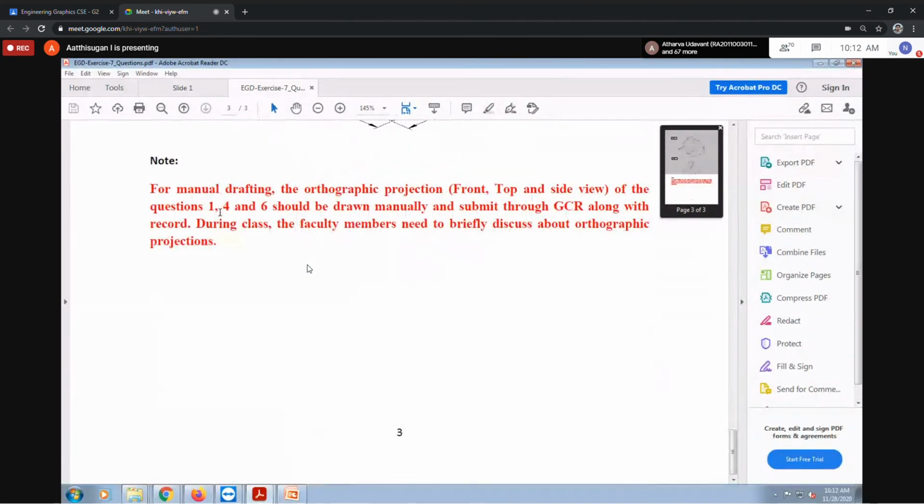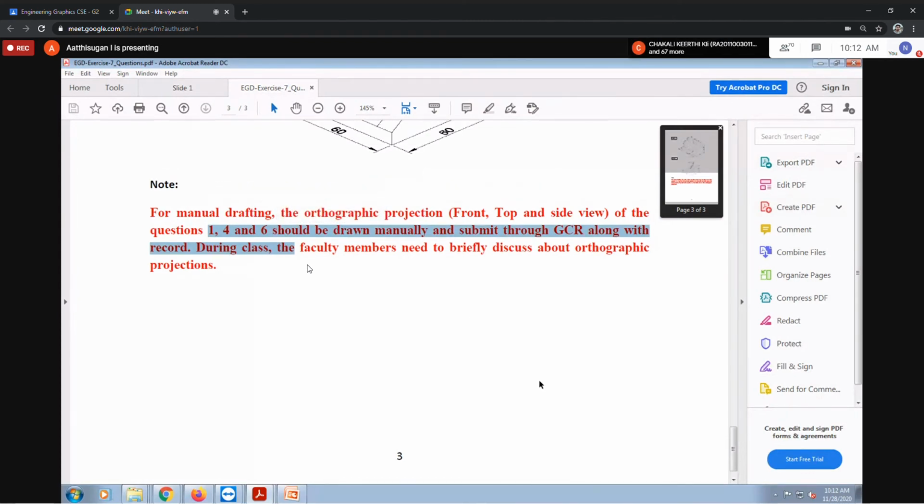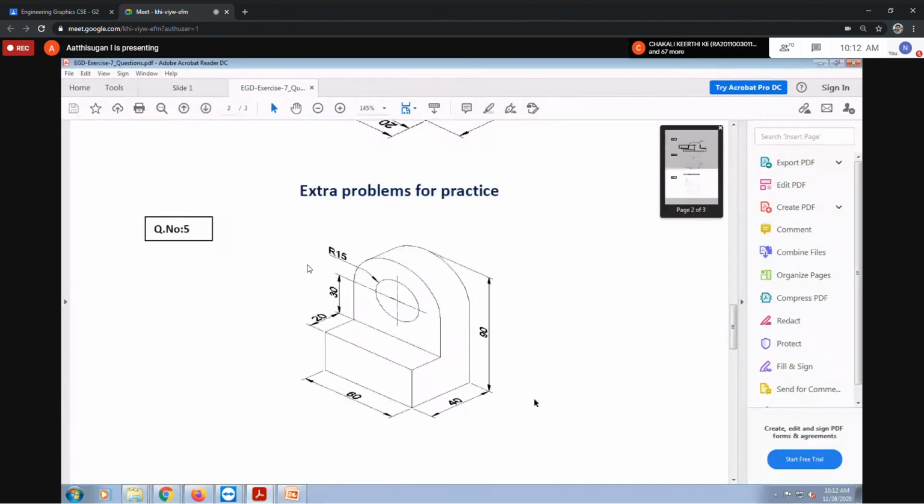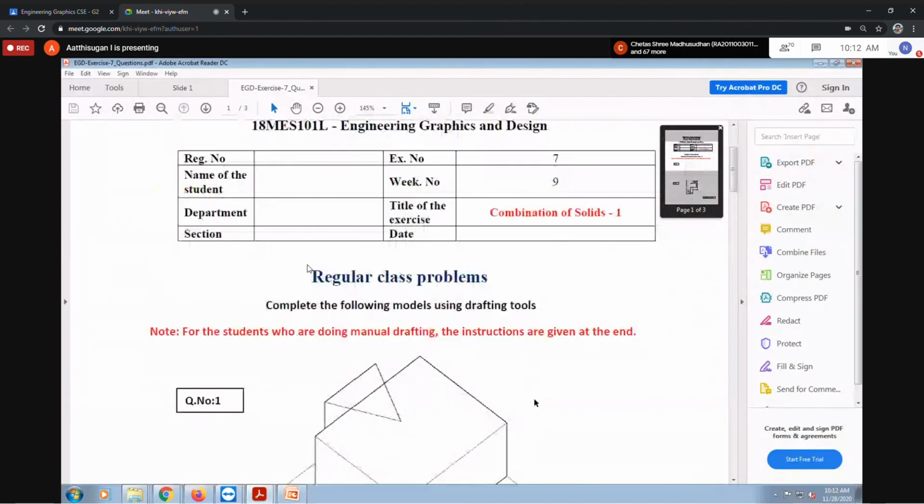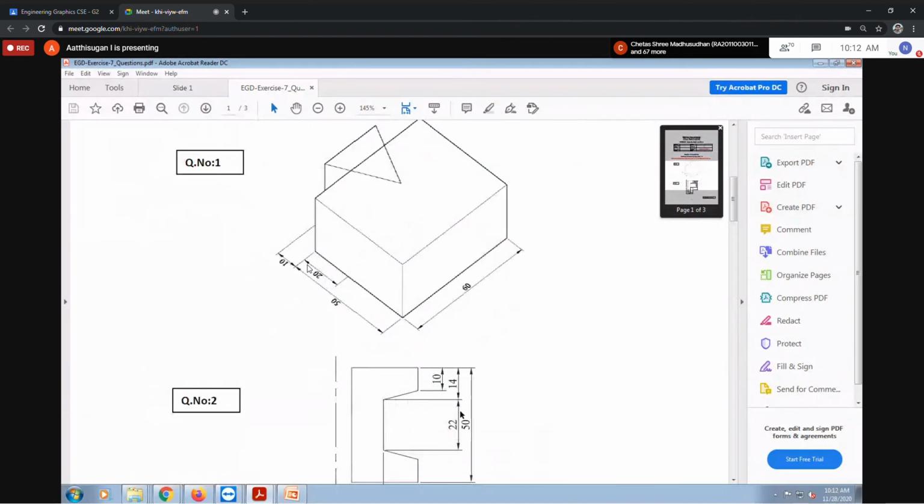Question numbers 1, 4 and 6: you have to draw only those. For those who are doing manual drafting, only the three questions with the scale and pencil, as I discussed, you have to draw the front view, top view and side view. The remaining, those who are doing AutoCAD, the first four questions, using Boolean operation and the revolve command, you have to solve.